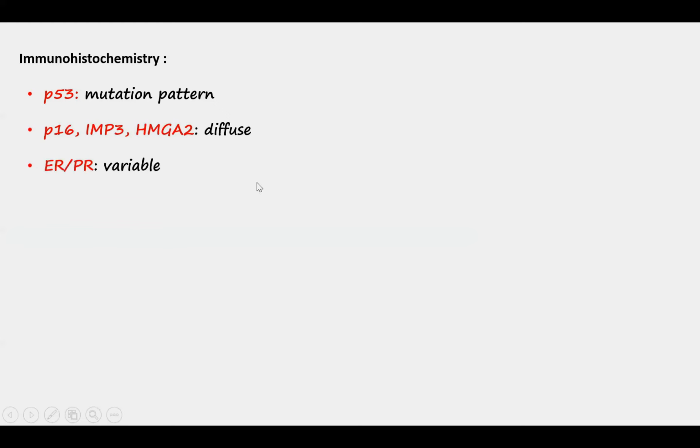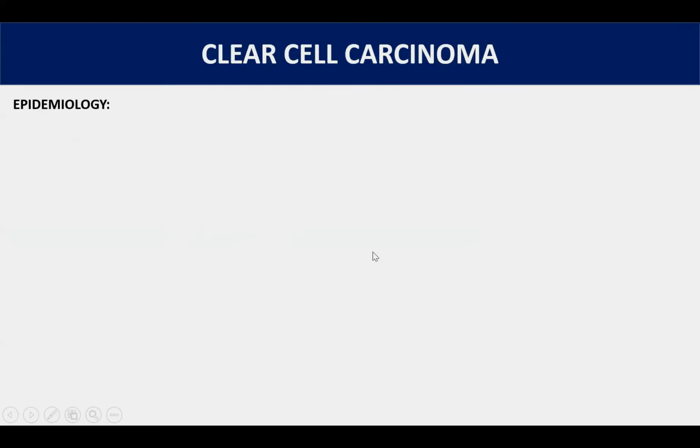Immunohistochemically, the distinct feature is staining for P53. So they show a mutant type of P53 staining, which I previously mentioned is either greater than 80% nuclear staining or no staining at all. They may show diffuse staining for P16, IMP3, and HMGA2, but they are variably positive for ER and PR. HER2 amplification is seen in 30% of serous carcinomas, and that can be used for therapy. That's a therapeutic target.